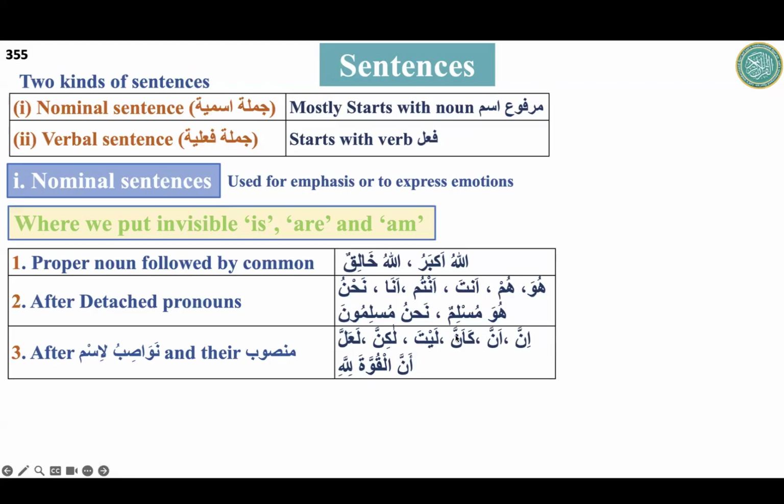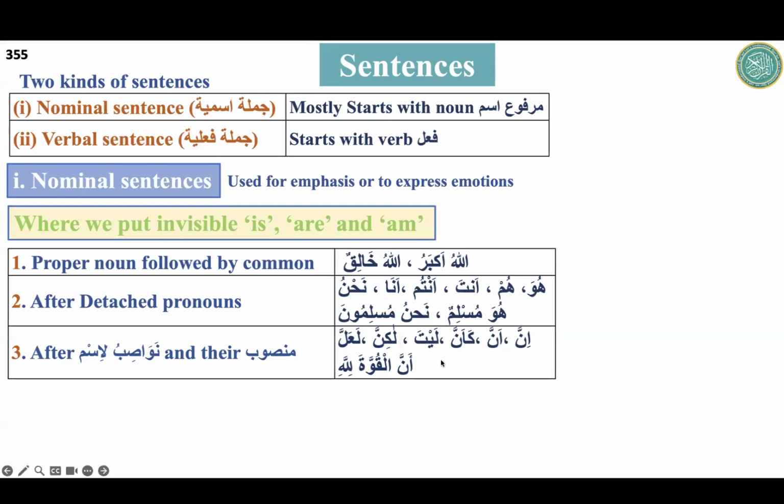So these are the six nawasib: inna, anna, kanna, laita, lakinna, la'alla. After that, whatever ism comes, the status of that noun will be nasab, or mansub.